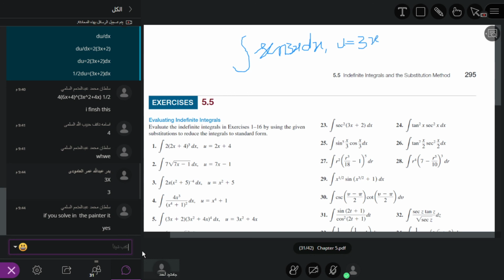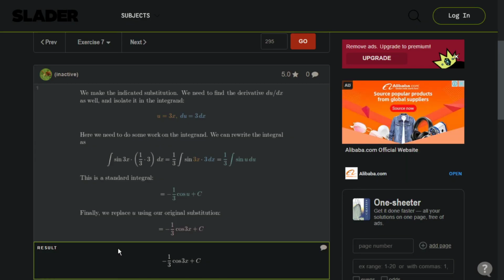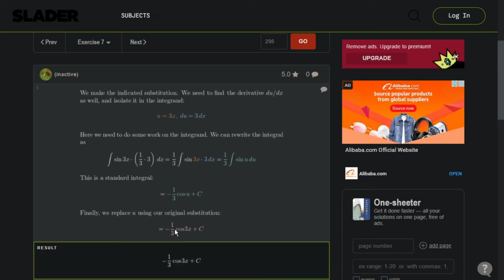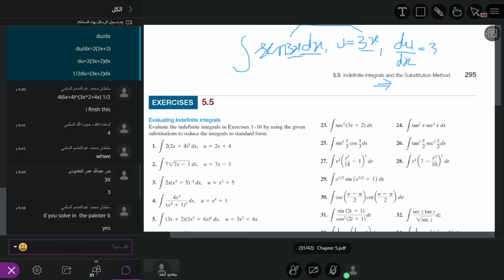If I put this value 3x here, this will become sine u. But we have dx here, so we need the value of dx. For this reason, we have to take the derivative of u with respect to x. So du over dx is equal to 3. After that, by cross multiplication, du is equal to 3 dx.